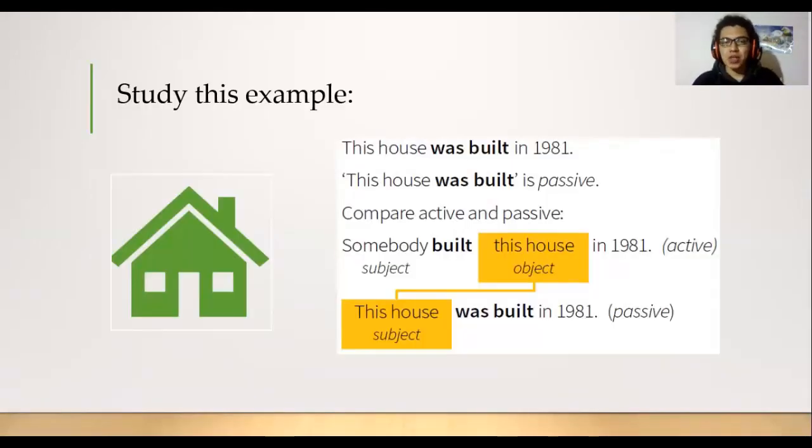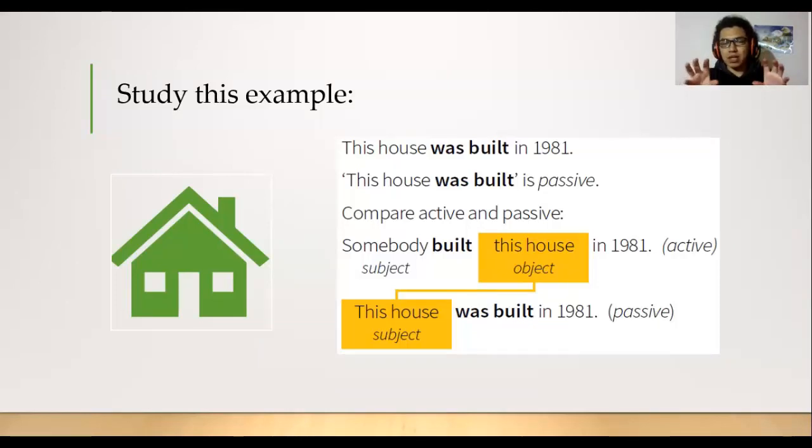Is done, was done. Study the example. This house was built in 1981. This house was built, it is passive. Compare active with passive. The object is a receiver of the action. For example, this house is the object.